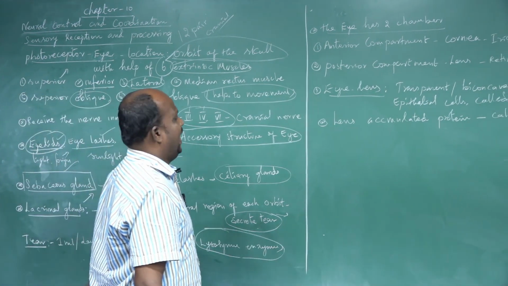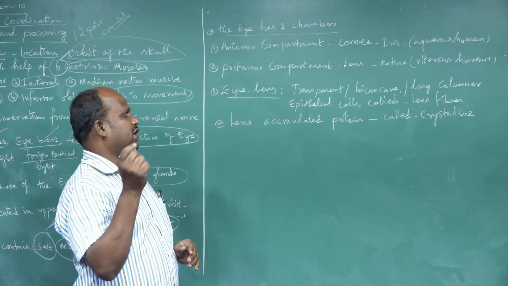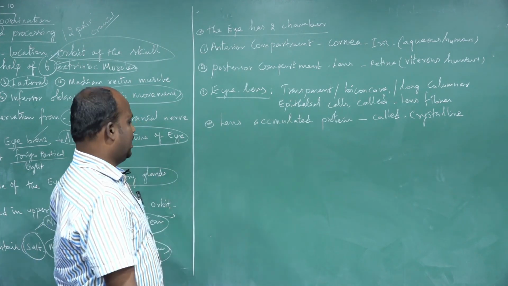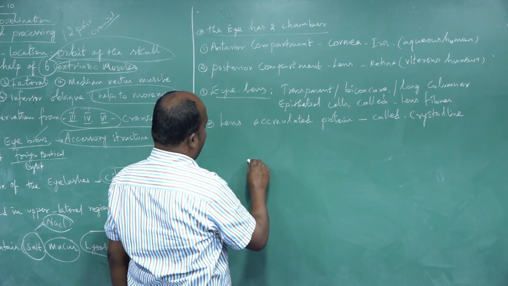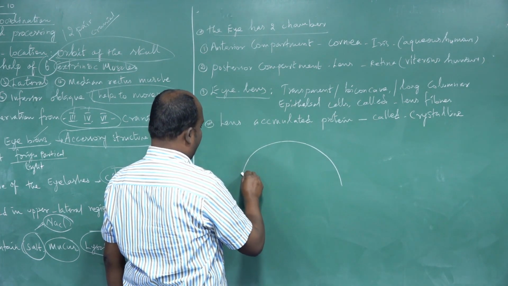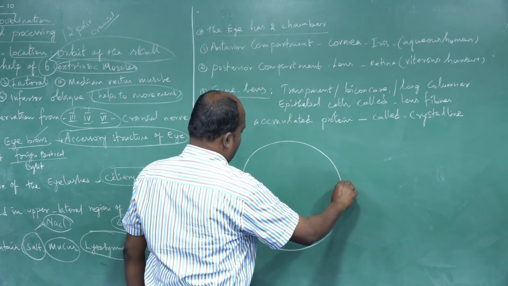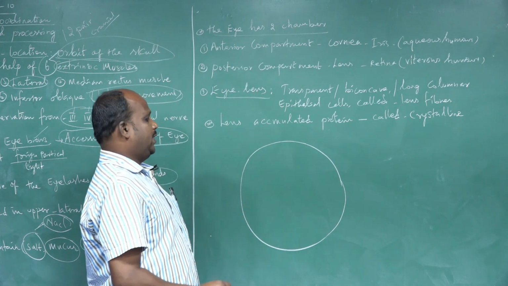I mean lacrimal glands. Next, the human eye is spherical in nature. The spherical, I mean circular, shape of the structure becomes an elongated form of structure.